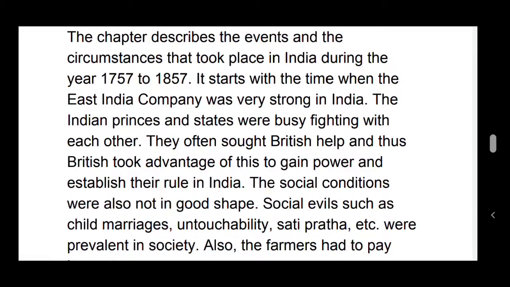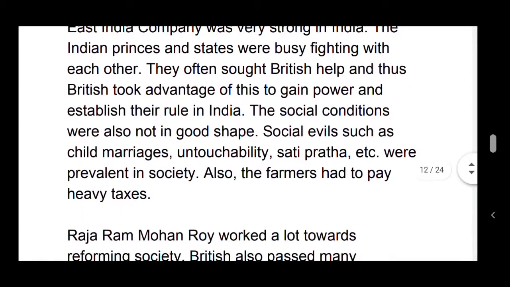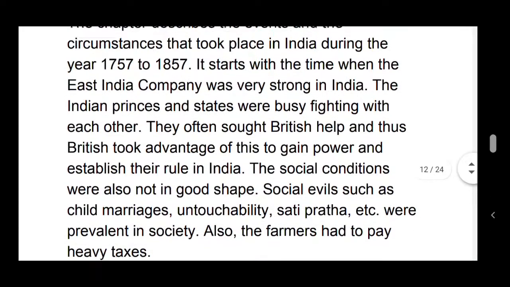The social conditions were also not in good shape. Social evils such as child marriage, untouchability, sati pratha, etc. were prevalent in society. Also, the farmers had to pay heavy taxes.